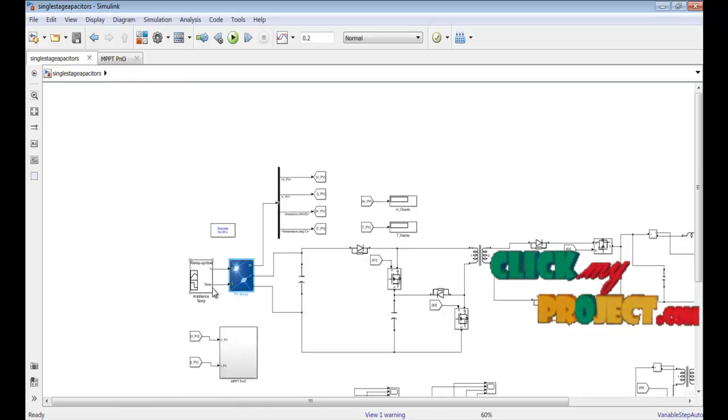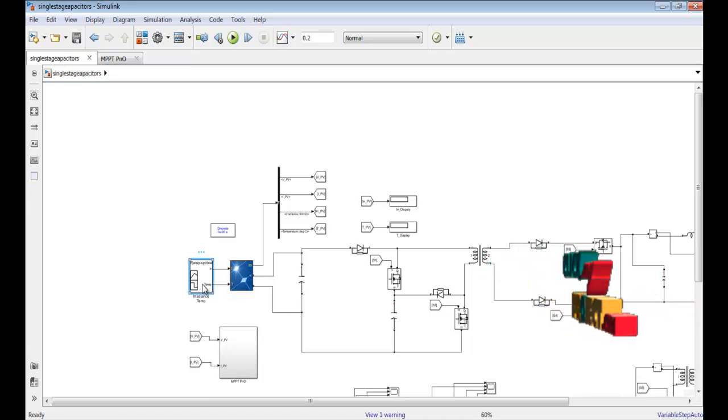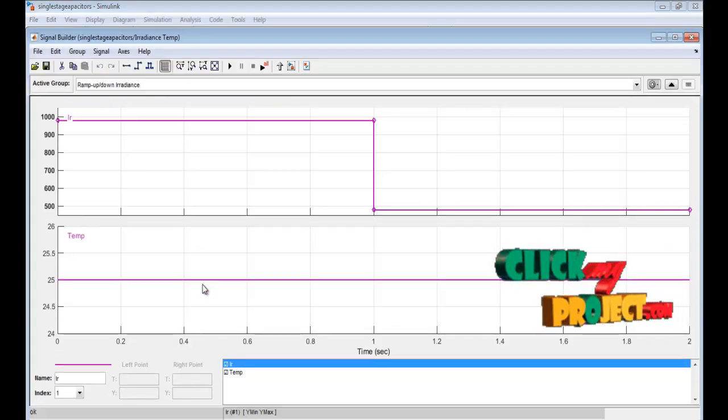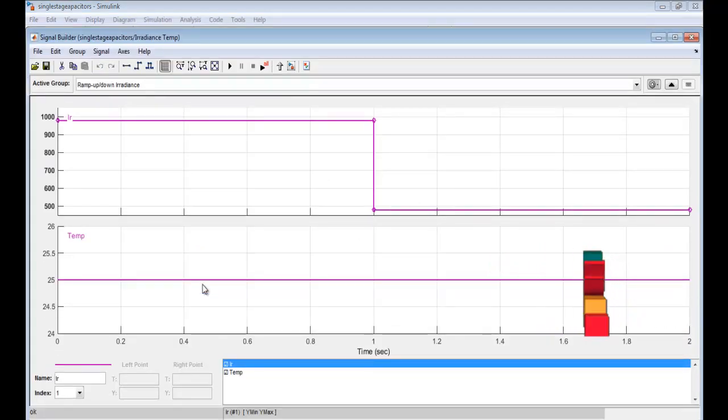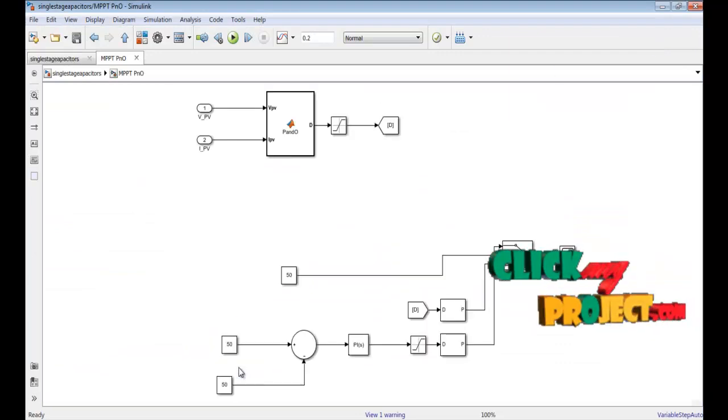First of all, the inputs of the solar panel are irradiation and temperature. Irradiation level is 1000 and temperature level is 25. After that is the MPPT based on P&O.